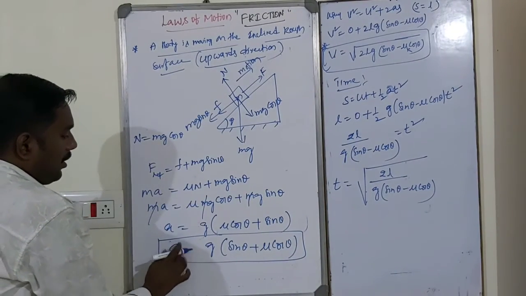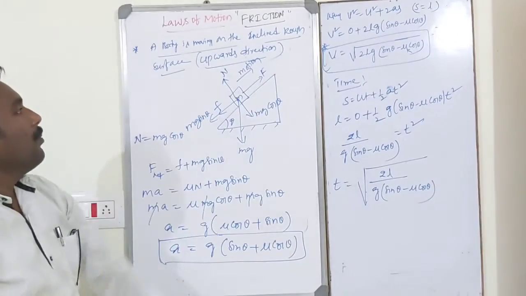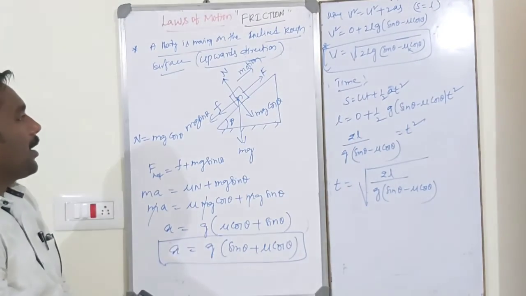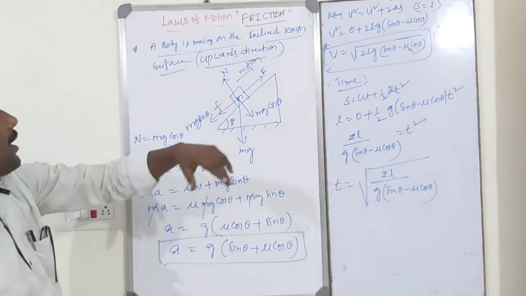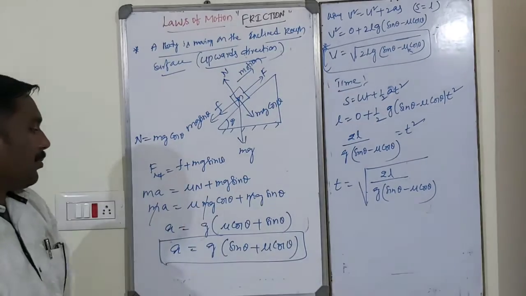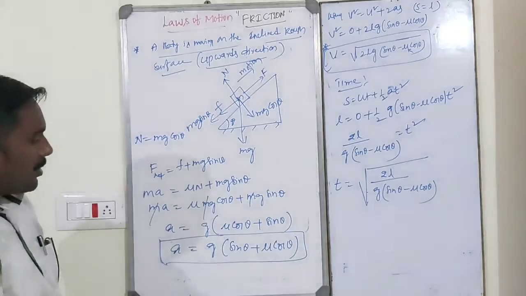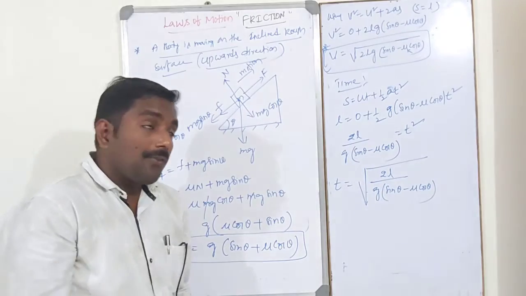Okay, this is the acceleration of the body moving in the upward direction on an inclined plane surface. The body is moving upward on an inclined rough surface. This is the acceleration of the body: a is equal to g into (sin theta plus mu cos theta), where mu is the coefficient of kinetic friction.